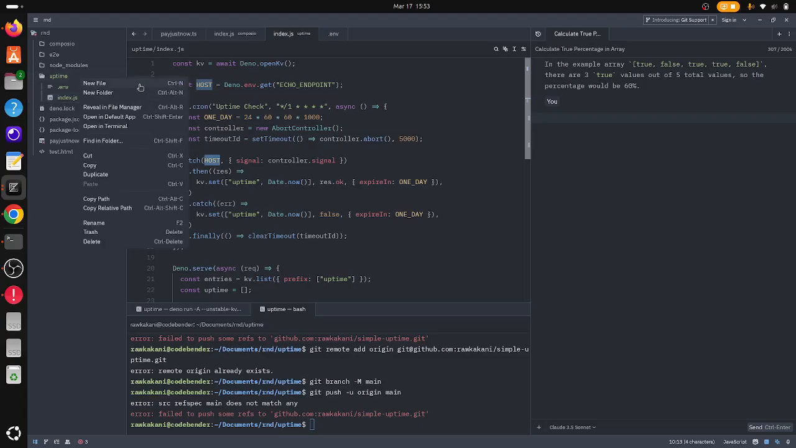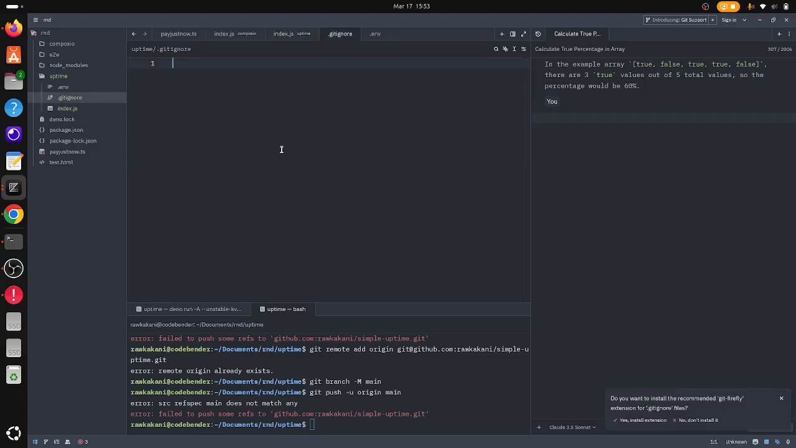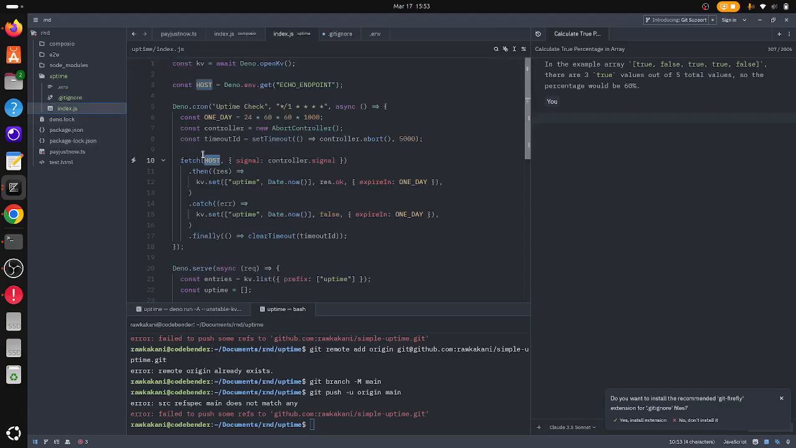Also, I needed to add, I'm being such a problematic person here. I needed to add a git ignore file, so I can ignore this environment file. Ideally, with AI, all of this can be straightforward. Anyhow,